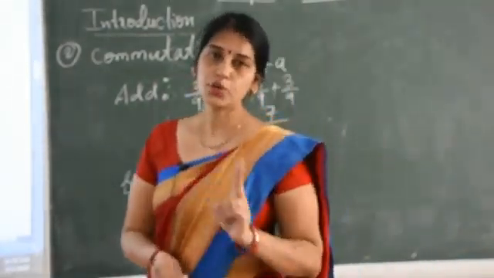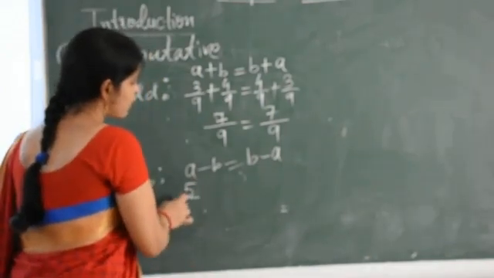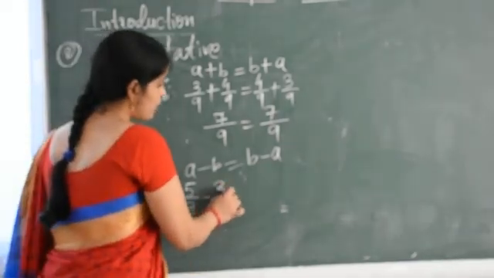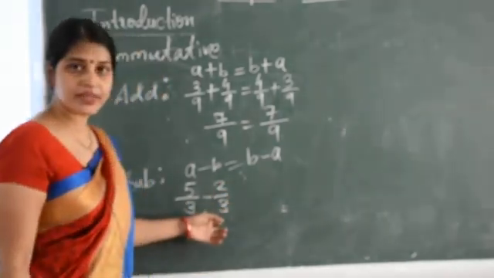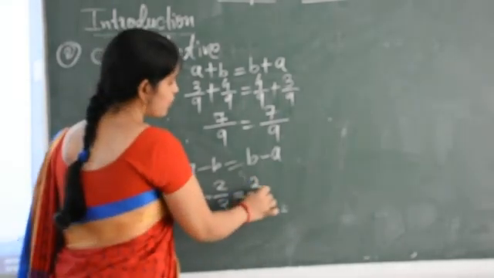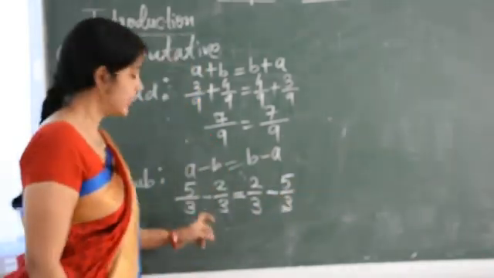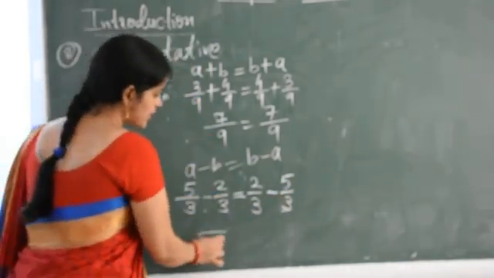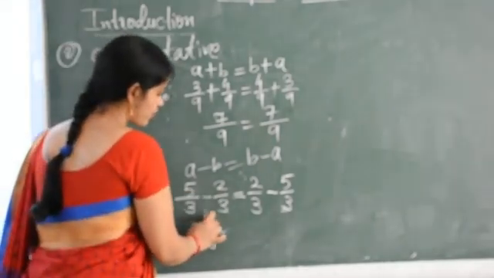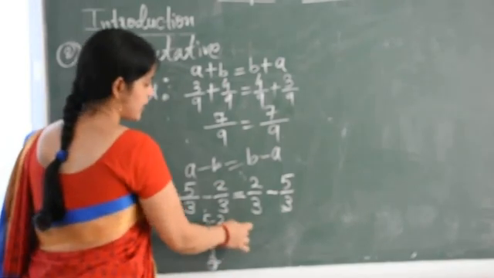Again you choose two different rational numbers. For example, 5 upon 3 minus 2 upon 3. These two rational numbers we select. Now just reverse their order. So 2 upon 3 minus 5 upon 3. Now subtract it. So here we get 5 minus 2, it is again 3 upon 3.